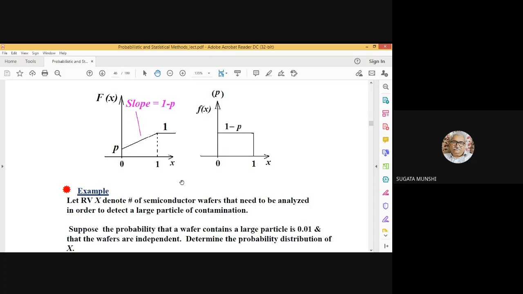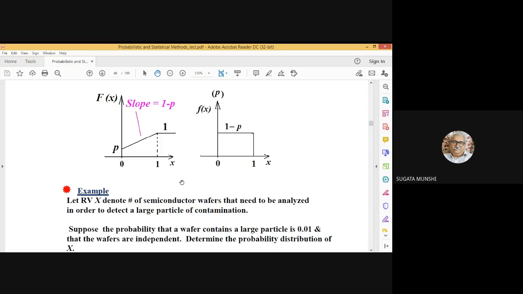If we don't find a large particle of contamination in that first wafer that has been picked up, we keep it aside and move on to the second wafer. If there is a large particle of contamination, we stop the experiment there. If there is no large particle of contamination, we keep down the second wafer and move on to the third wafer.